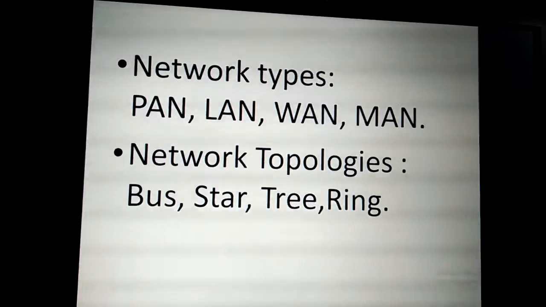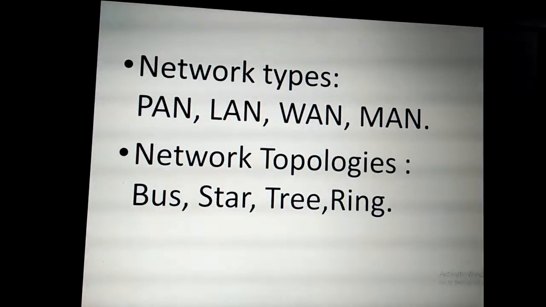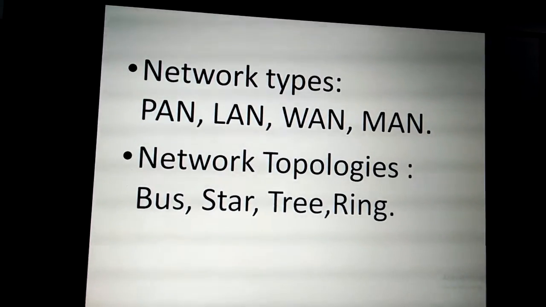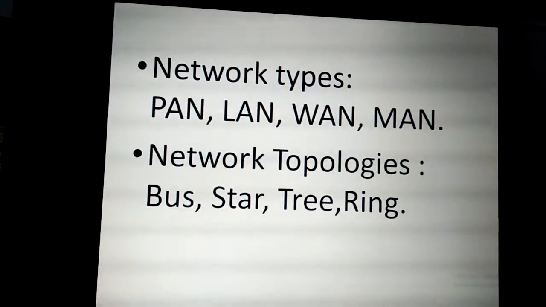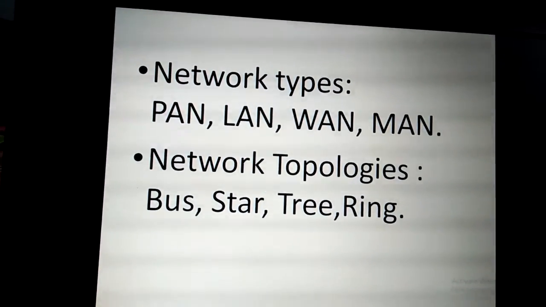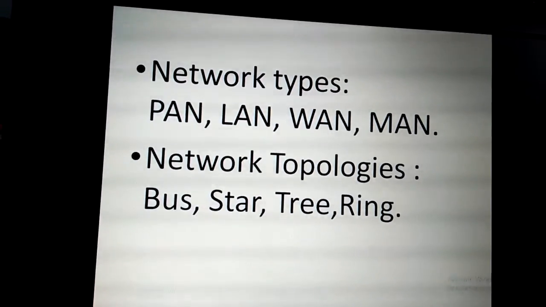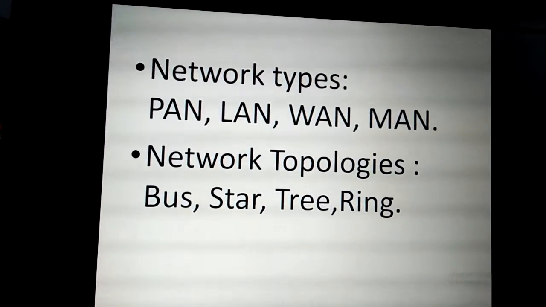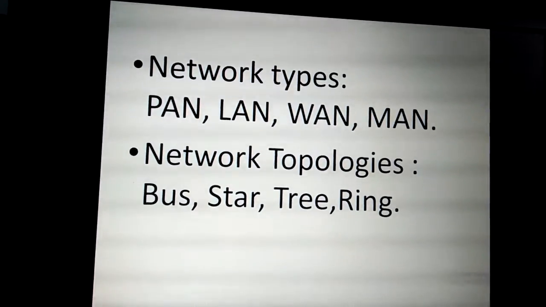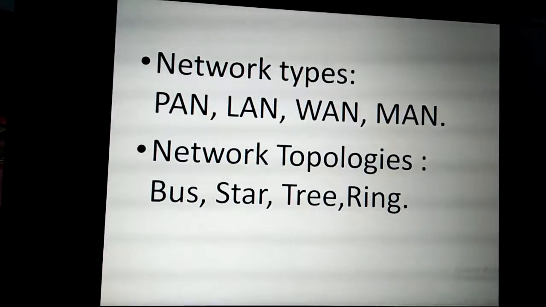Here four network types are listed: personal area network, local area network, wide area network, and metropolitan area network. These are the four types of networks we are going to see, and network topologies. Topology means how the network's nodes and all are arranged in a network. The network topologies are bus topology, star topology, tree topology, and ring topology. These are the four topologies we are going to discuss today, and of these, you only need to study the first three.